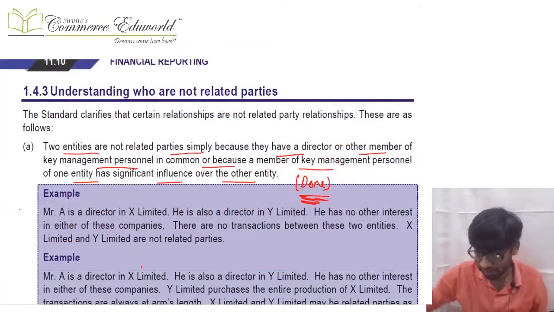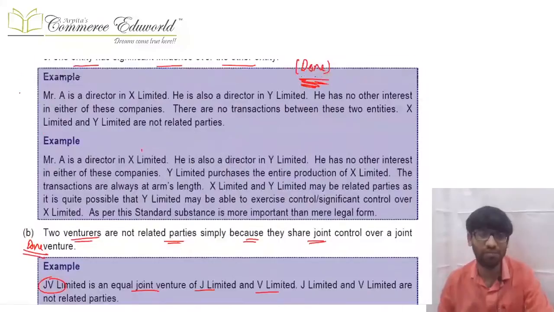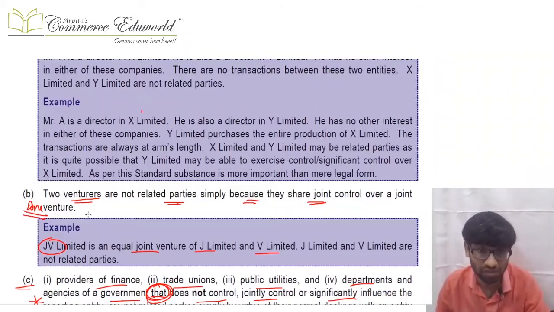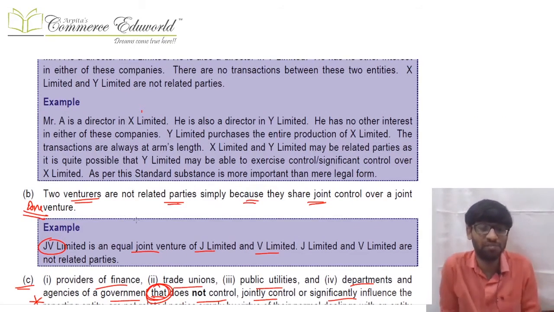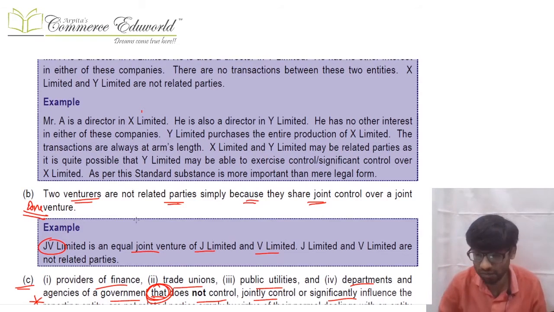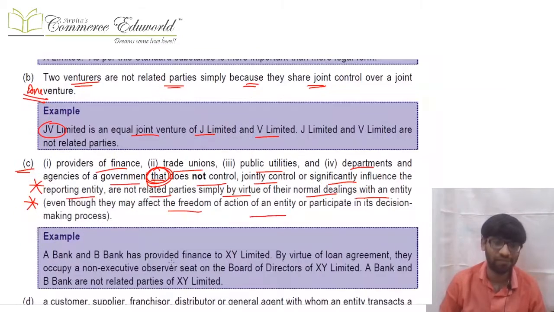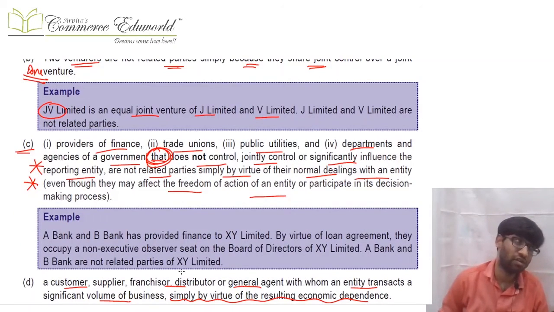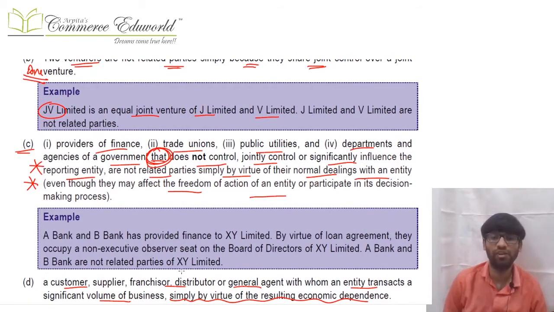Next point is like this. We have considered who all are not related. Next point is, who all two venturers are not. Basically J and V form a joint venture JV, so J and V cannot become related over there. Then there can be certain people like providers of finance, trade unions, etc.